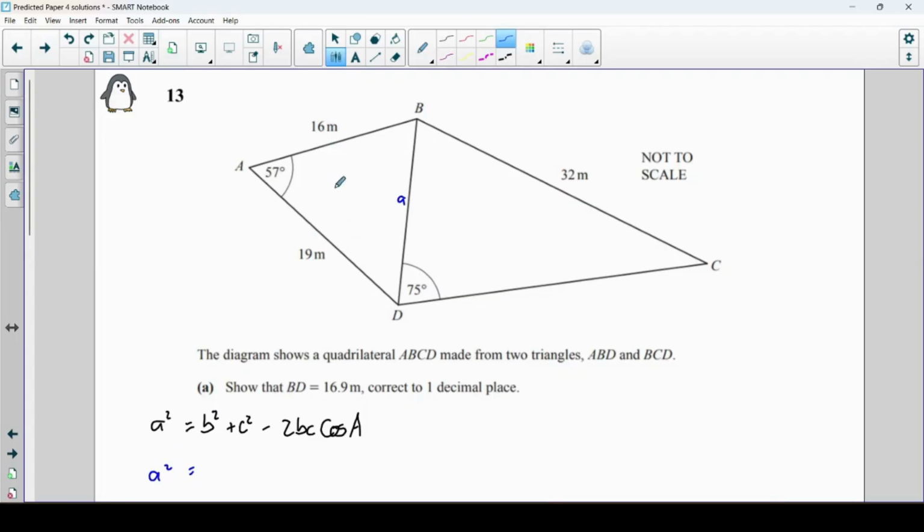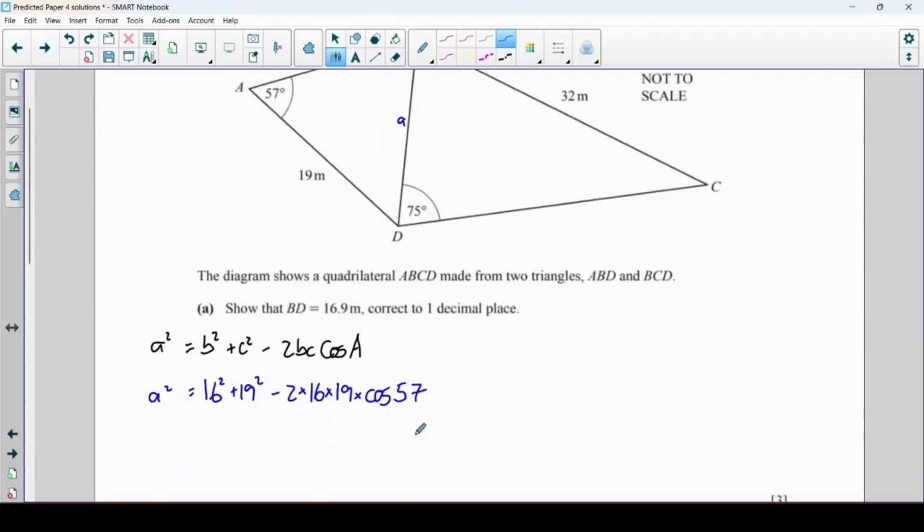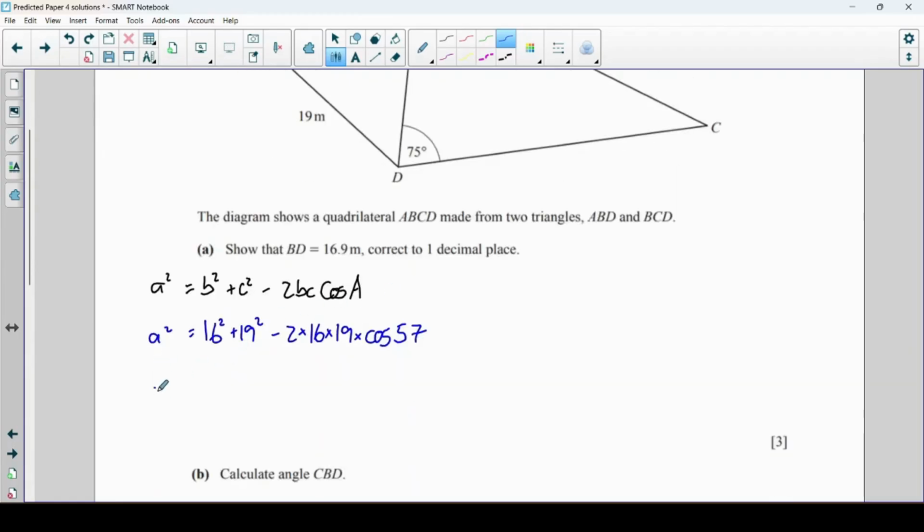So a squared equals b squared plus c squared, 16 squared plus 19 squared, doesn't matter which is which, minus 2 times 16 times 19 times cos of the angle A, 57. So to work out a, I'm going to square root all of that.